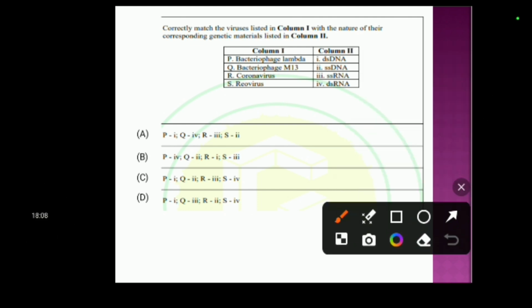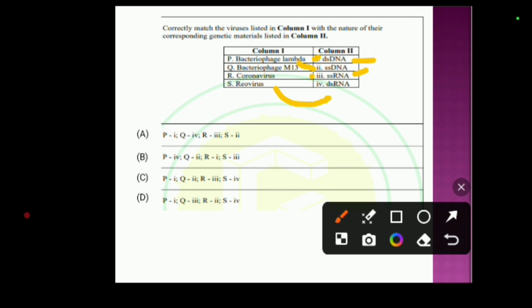Now, as you know, bacteriophage lambda has double-stranded DNA and bacteriophage M13 possesses single-stranded DNA. So Q is 2, P is 1, and coronavirus has single-stranded RNA and reovirus possesses double-stranded RNA. So S is 4. So the option where P is 1, Q is 2, R is 3, and S is 4.